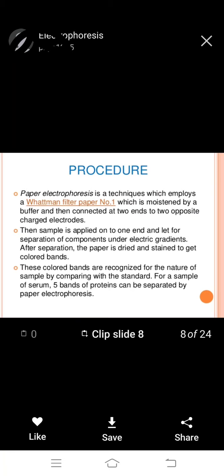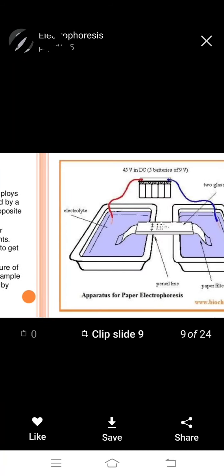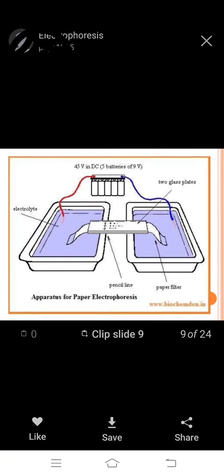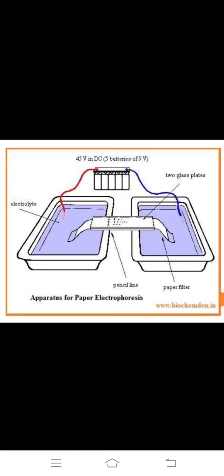After separation, the paper is dried and stained to get color bands. The color bands are recognized for the nature of the sample by comparing with the standard. For a serum sample, 5 bands of proteins can be separated by paper electrophoresis.